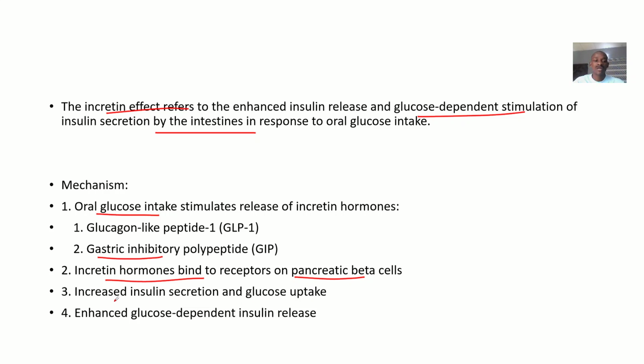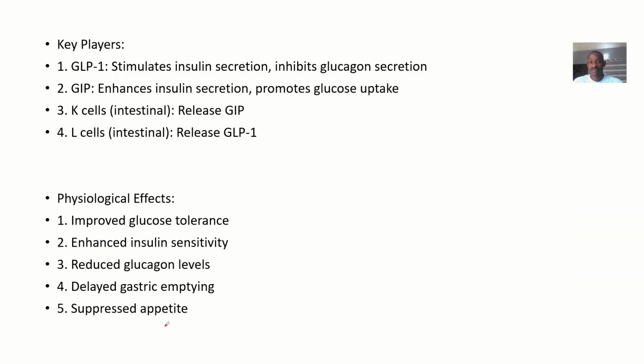Okay, so now it will increase insulin secretion and stimulate much more glucose uptake. Enhanced glucose-dependent insulin release. So the insulin that will be released during this time is dependent on the amount of glucose that you actually took in. So incretin effect is simply saying what? If you take glucose through the oral route, it will stimulate much more insulin release than if you take glucose through the intravenous route of administration. That's what incretin effect means.